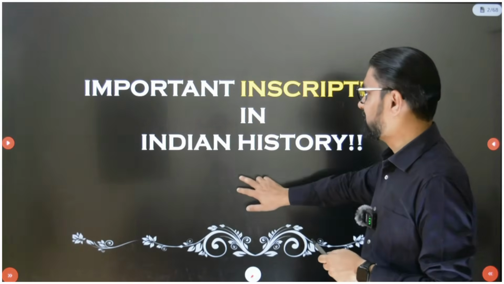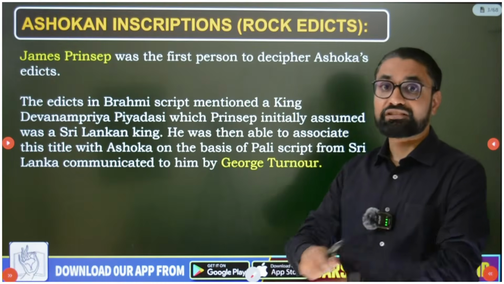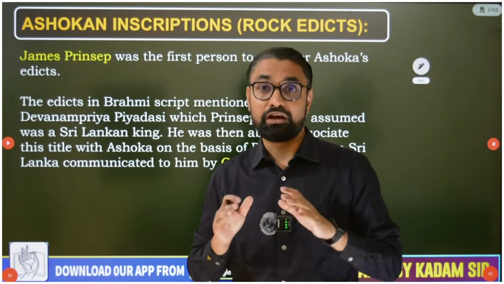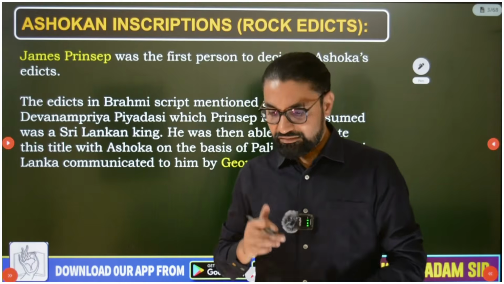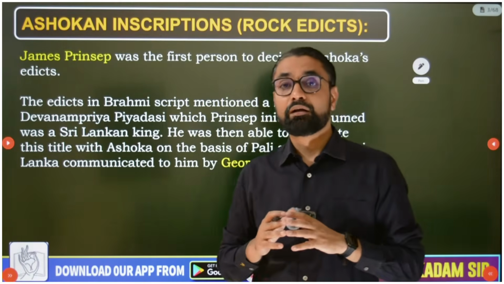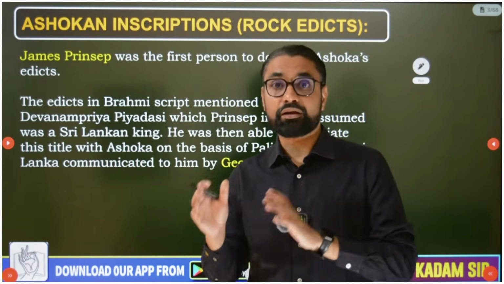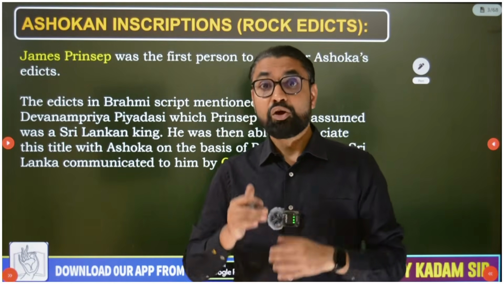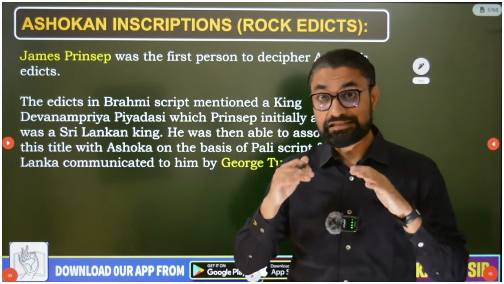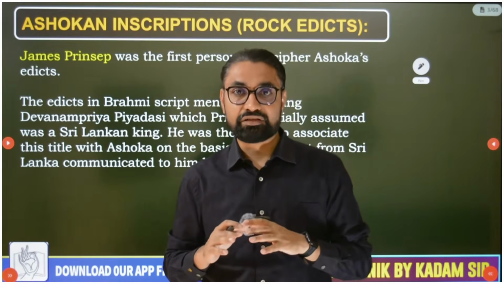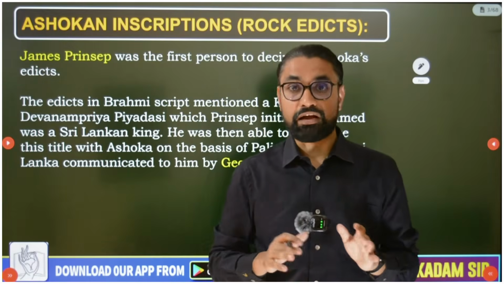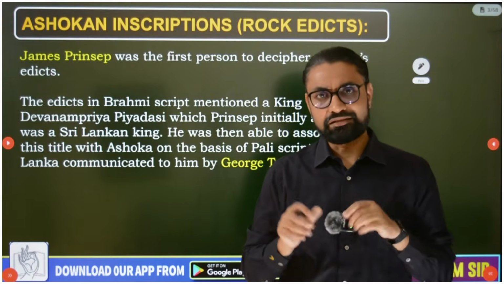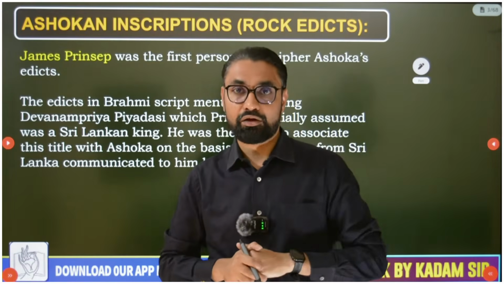So let's begin this discussion of inscriptions in history. The first inscription I wanted to start with is, as we know, the Ashokan inscriptions. These Ashokan inscriptions are found in pillar form or as major and minor pillar or rock inscriptions. Mostly you will observe that in South India most of the inscriptions are rock inscriptions, minor or major rock inscriptions. Pillar inscriptions are not found in South India, and such points you just have to observe and note down.